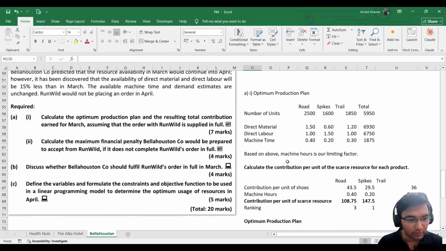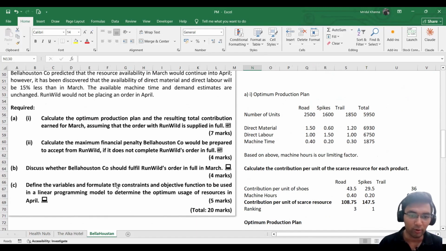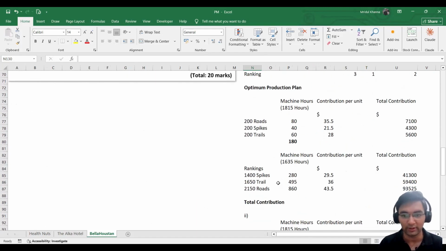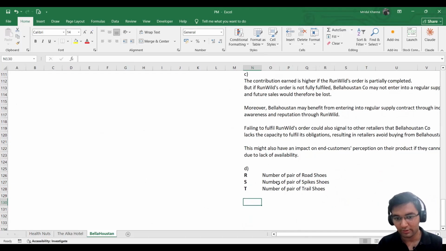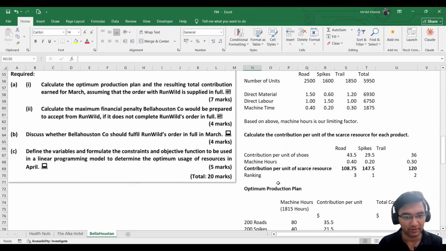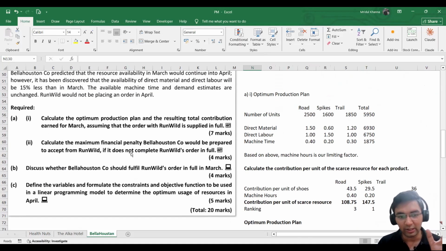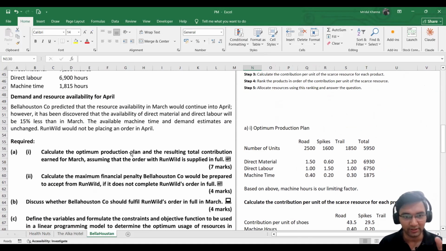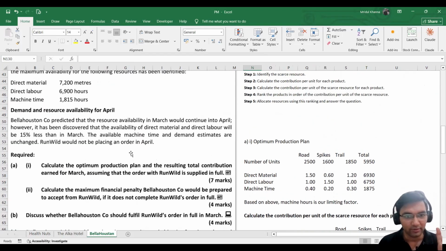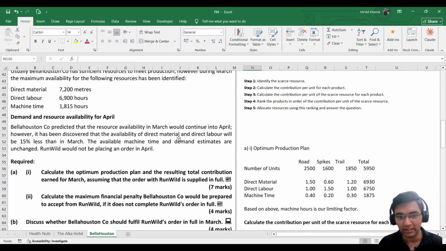Now we move on to the next. It is asking to formulate the constraints. We need to create the equations, and we are creating equations on the basis of constraints. And what are the constraints? The constraints are the direct material and the direct labor.